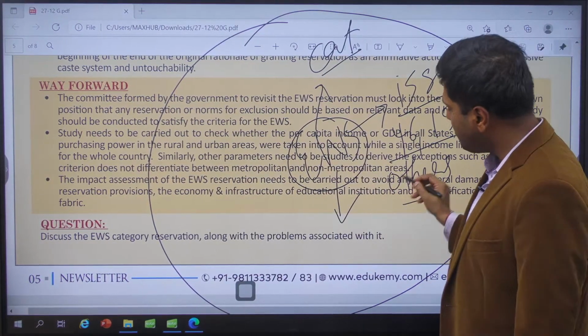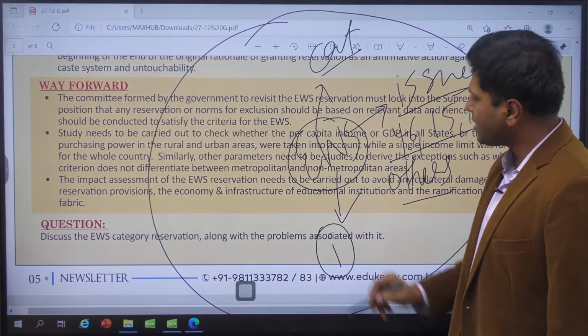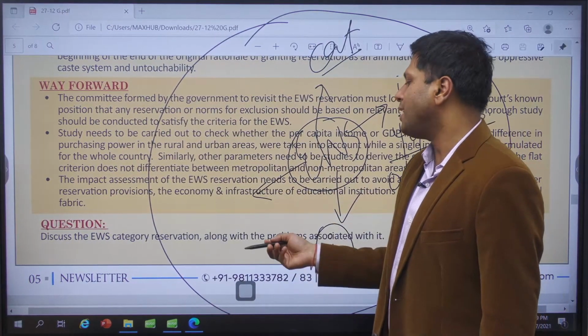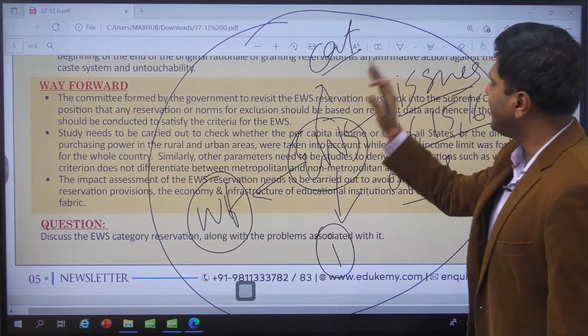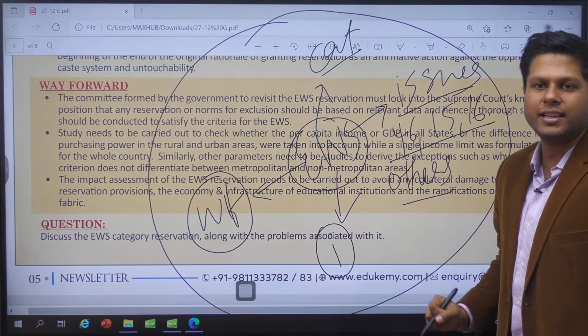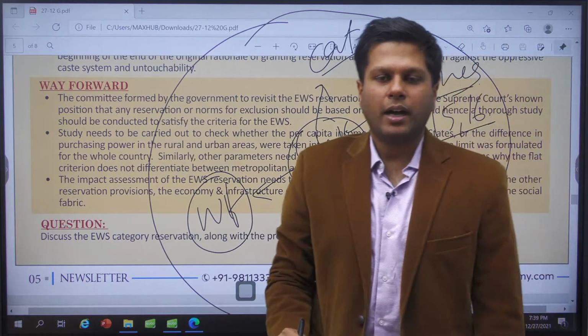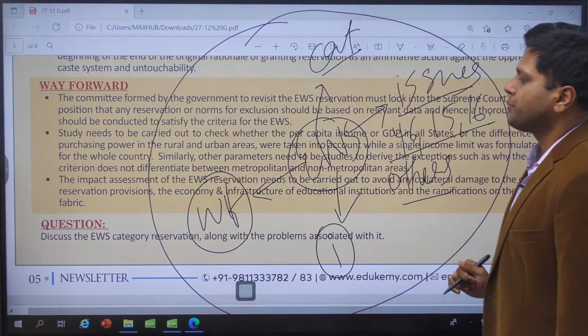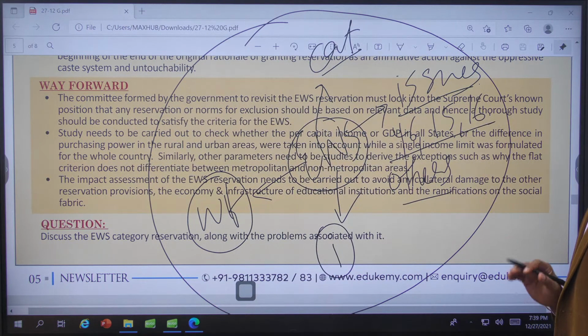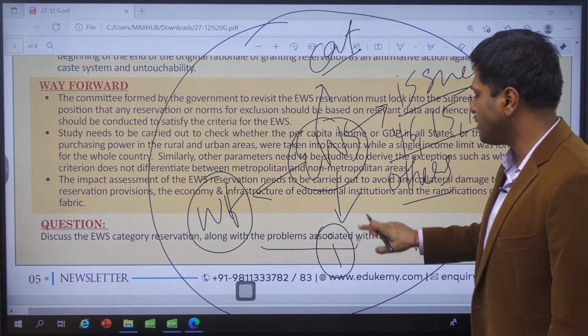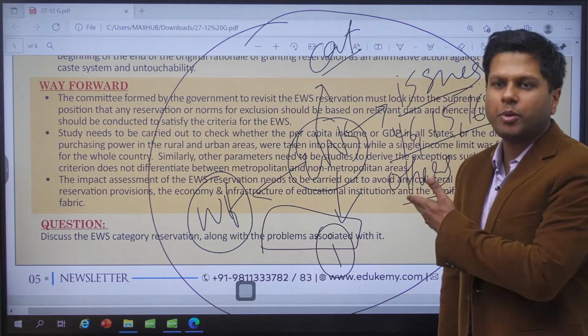We also studied the impact of this present structure. We also studied what can be the way forward, right? We studied various aspects of economically weaker sections, right? So after having studied all these perspectives, there's a question put forward to you. Discuss the economically weaker section category reservation along with the problems associated with it. There are numerable problems, right?